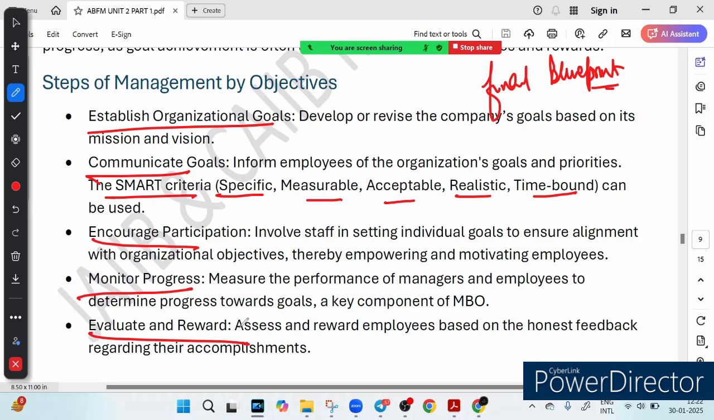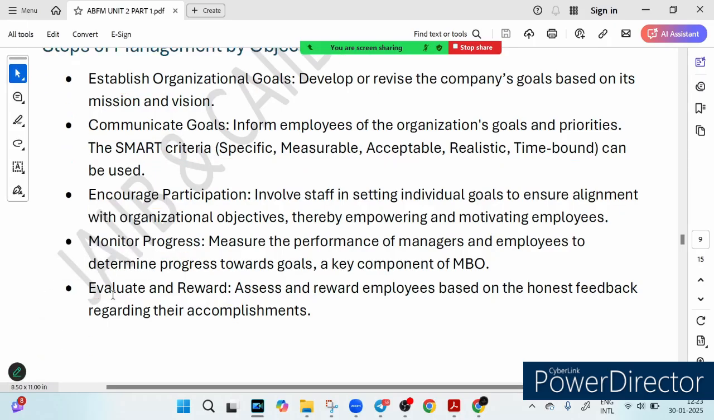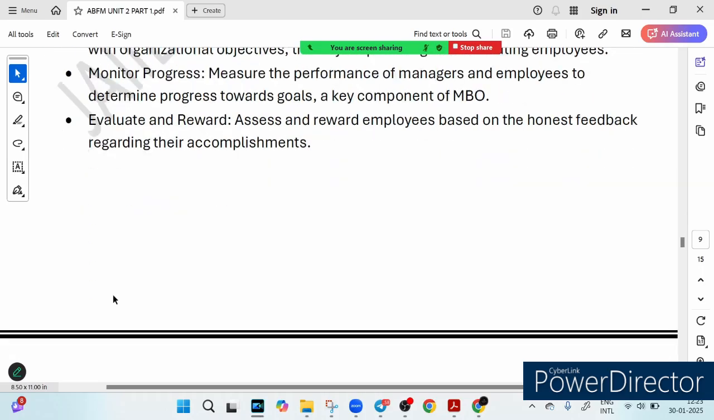So MBO makes everyone in the company work smarter, not just harder, by aligning their personal goals with the organization's big picture, isn't it? So first of all, we establish the final blueprint. We set the communication goal. We encourage participation. We monitor progress, and then finally we evaluate. What are some additional steps in MBO? Let's see. So these are the basic steps: establishing, communication, encouraging, monitoring, and evaluation and reward.